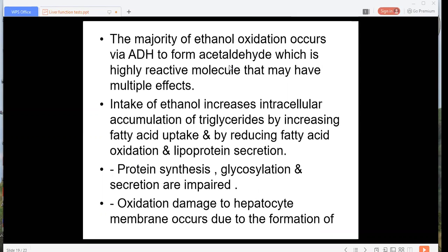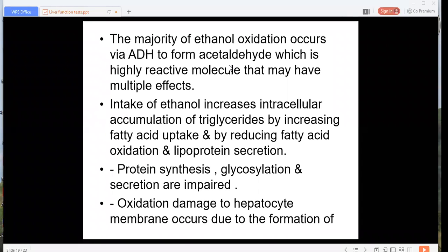So lipoprotein secretion and fatty acid oxidation are reduced, and fatty acid uptake is increased due to ethanol, the main content of alcohol. This is the first effect.